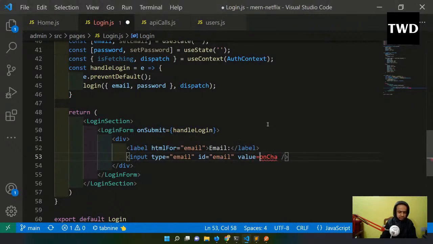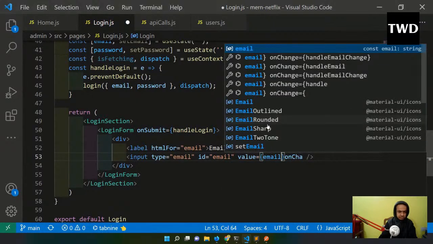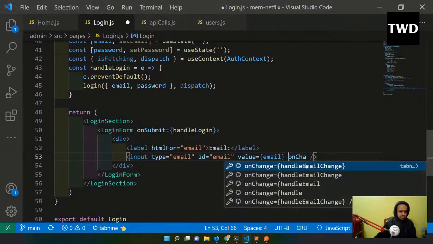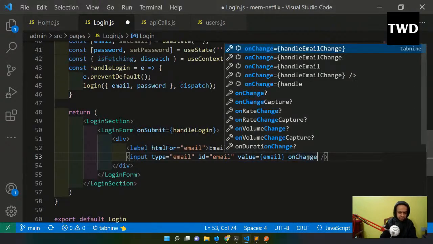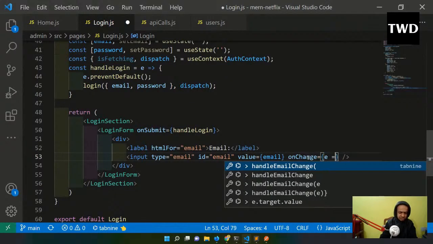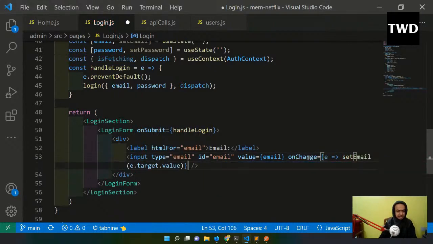Value equal to email, and onChange, instead of writing a function, I'll directly do setEmail with e.target.value. Okay, like this.